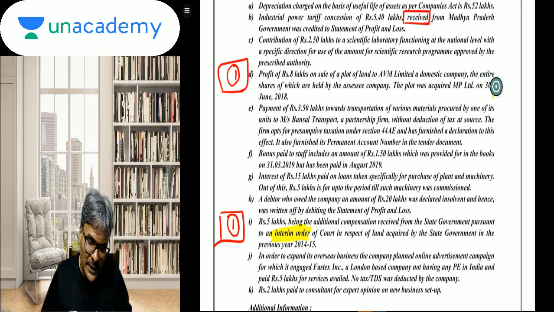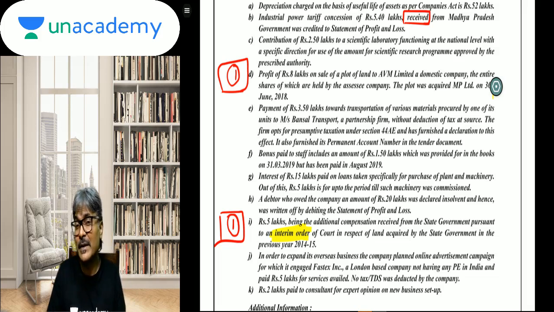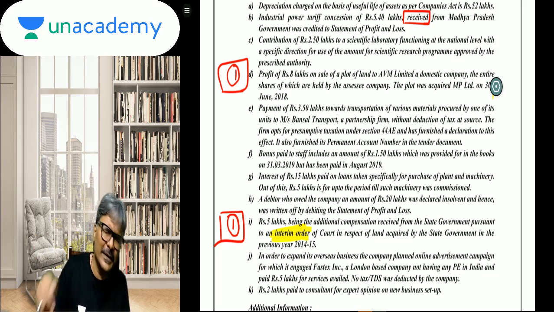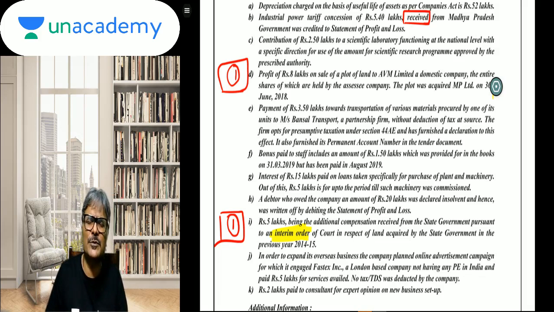Now, in order to expand its overseas business, the company planned online advertisement. Do you know online advertisement? Perfect, friends. Equalization levy. Online advertisement campaign for which it engaged Fastex Inc., a London-based company, not having any PE, because that is the criteria. The service provider, being a non-resident, should not have a PE in India, and the service receiver happens to be the Indian company or the resident.